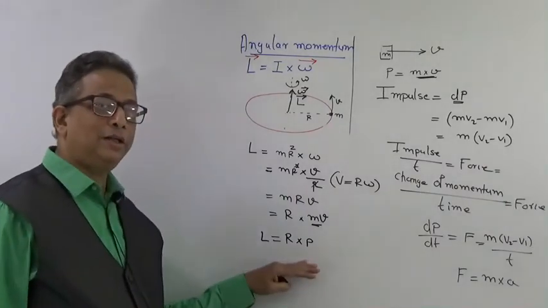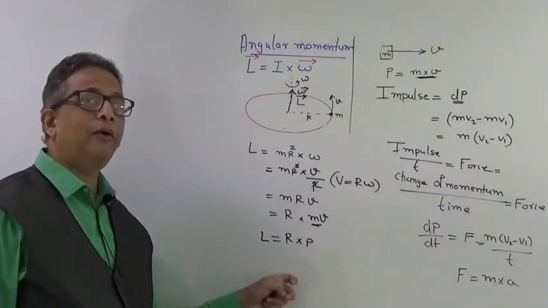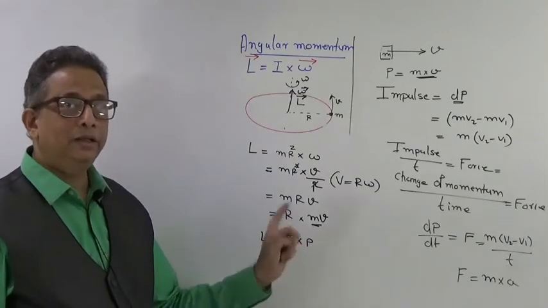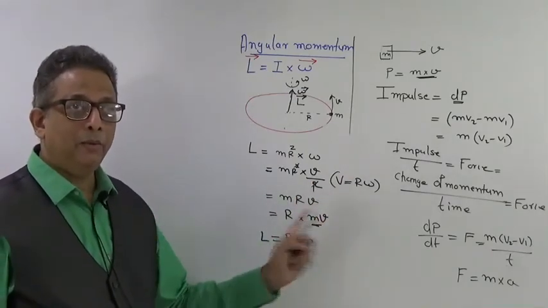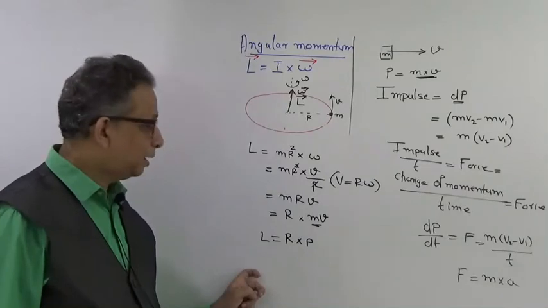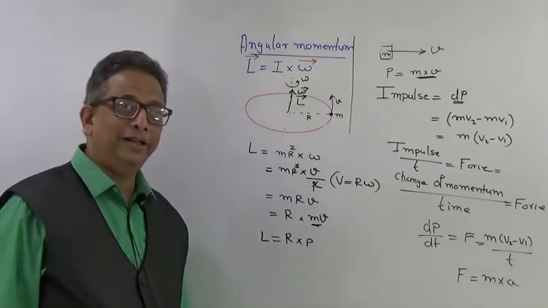See all these conversions, how they are taking place with the help of R in between. V is equal to R omega, a equal to R alpha, L equal to R into P. P is the linear momentum.